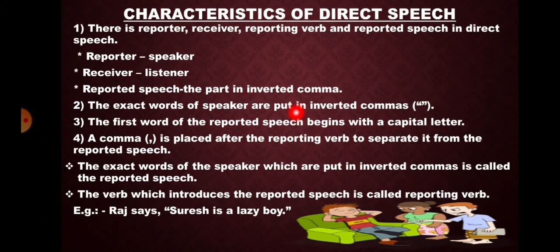Now, students, we are going to learn the characteristics of direct speech. First, reporter, receiver, reporting verb, and reported speech in direct speech. Reporter: speaker. Receiver: listener. Reported speech: the part in inverted commas. The exact words of the speaker are put in inverted commas. The first word of the reported speech begins with a capital letter. A comma is placed after the reporting verb to separate it from the reported speech. The exact words of the speaker, which are put in inverted commas, are called the reported speech. The verb which introduces the reported speech is called the reporting verb.